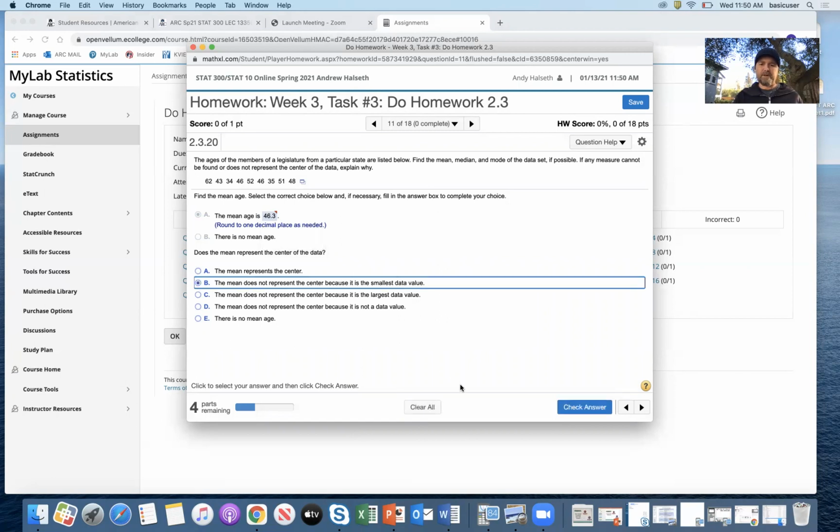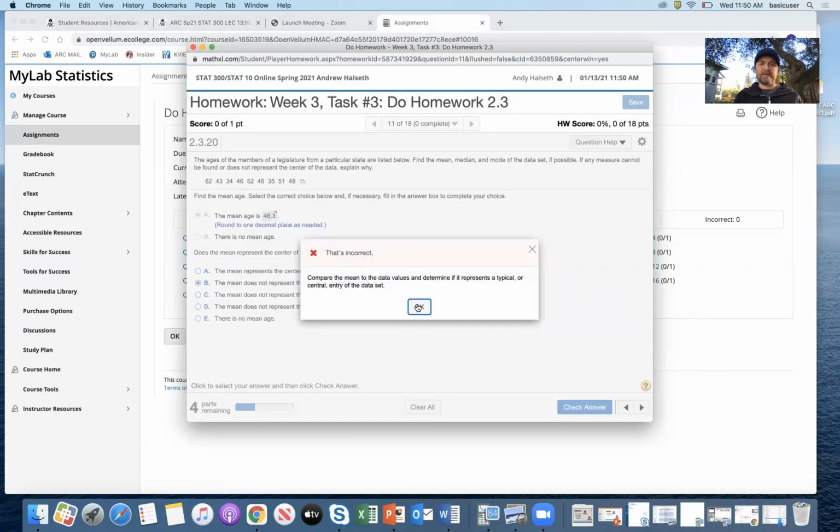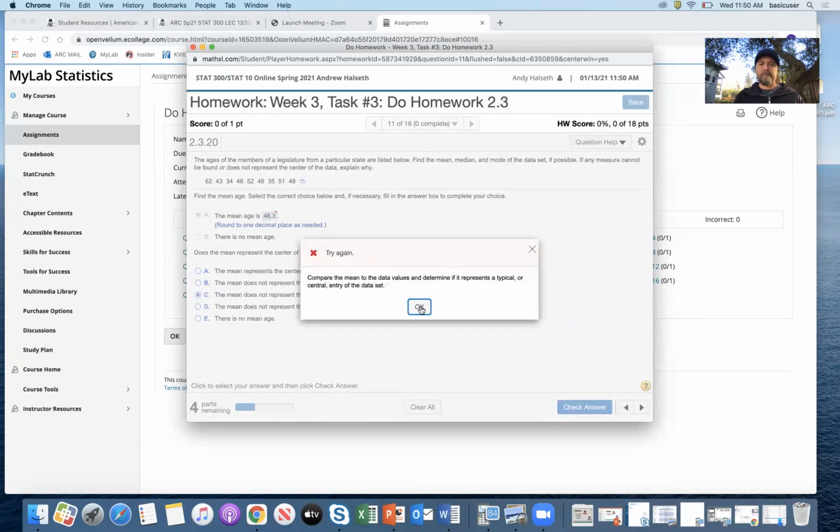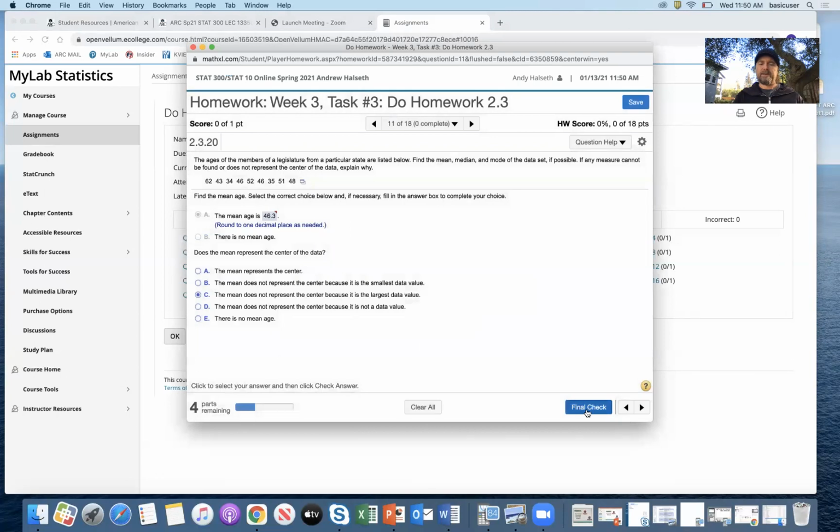This one has multiple parts, so I just keep on going and maybe just guess on this one. All right, final check. I missed that one as well. Okay, and then et cetera, as you go through. It'll tell you the right answer now and what you put. Okay, so you're going to go through that one.